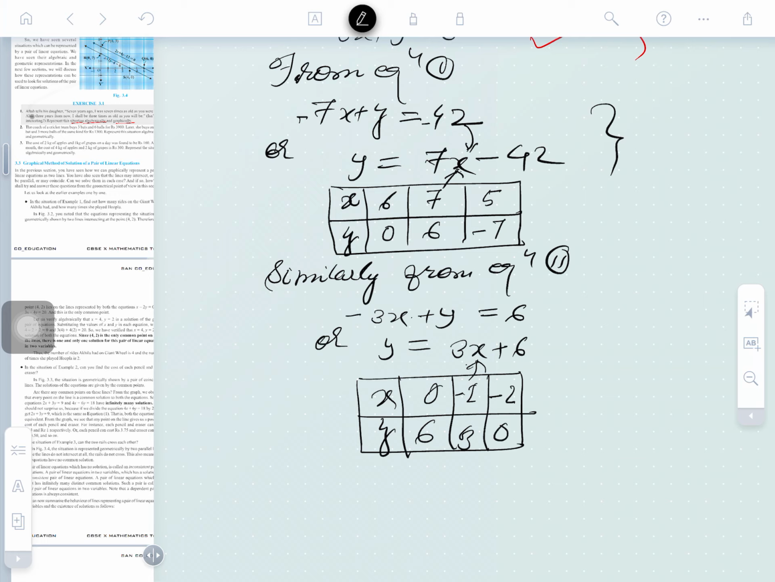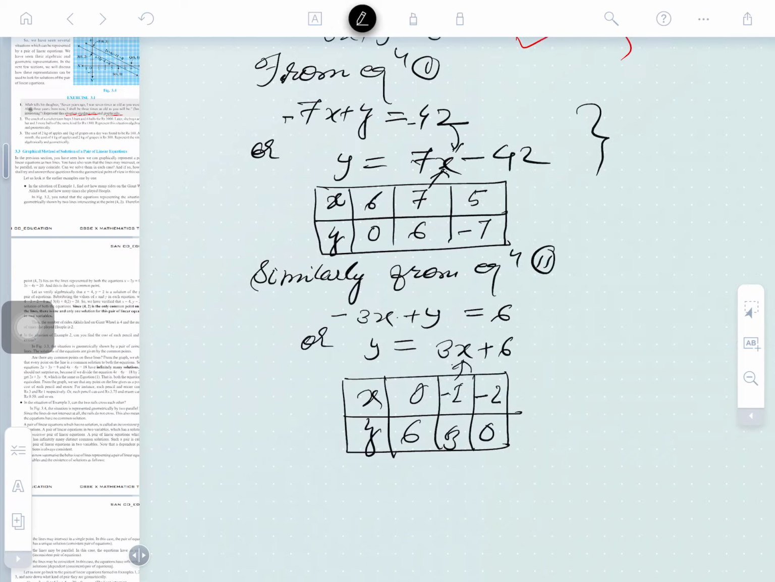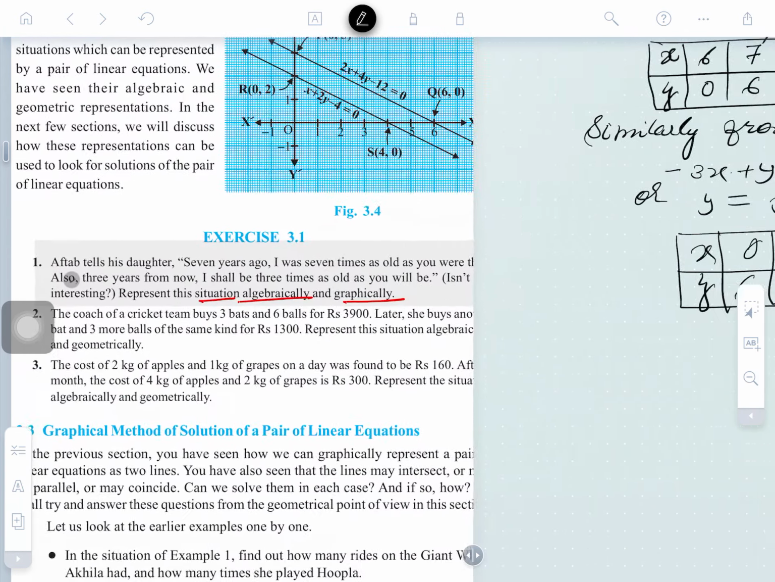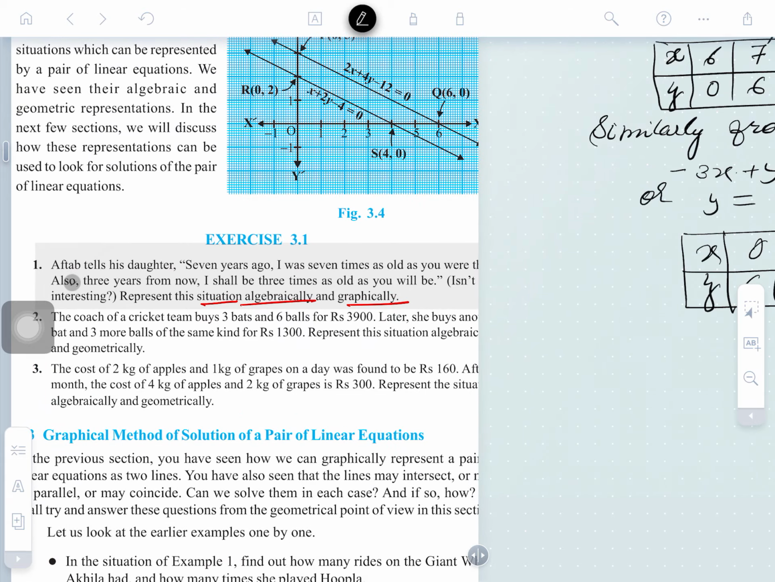Right? So see the next here. What is it saying? Further is to be done, right?